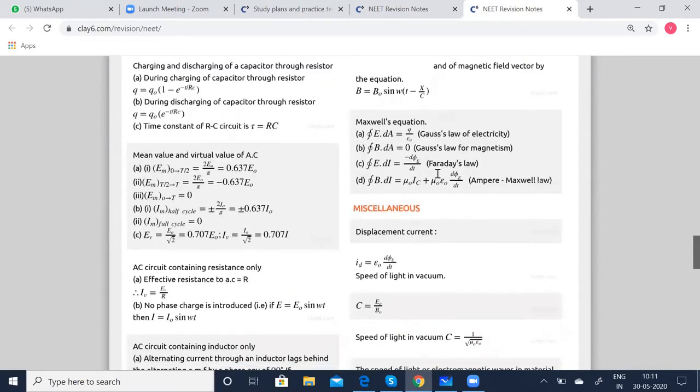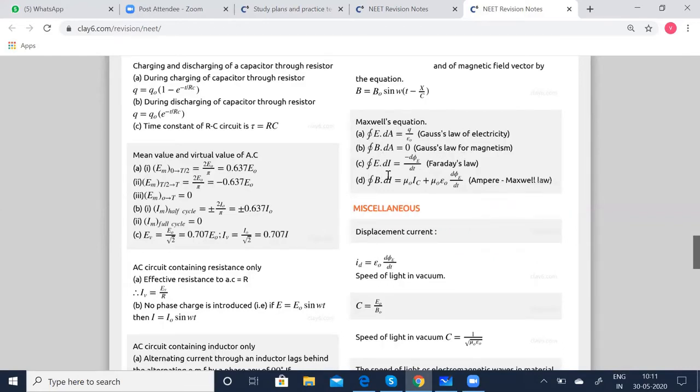All right, now coming to Maxwell's equations. Closed integral E dot dA is equal to Q by epsilon 0, which we have studied in Gauss's law of electricity also. Closed integral B dot dA is equal to 0, which is Gauss's law of magnetism.